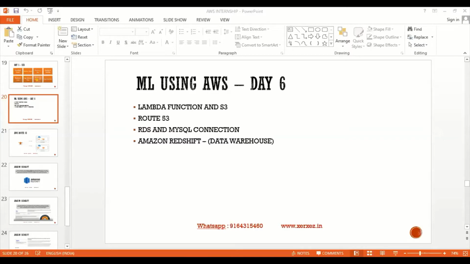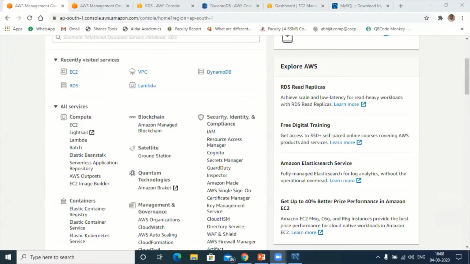Okay, so you can see the screen now, participants? Hello. Yeah, you can see the screen, right? You can see the console, right? Fine. So you are familiar with the console. Here I will go to Lambda function. Lambda comes under computing. Sorry. We can see only the PPT, sir. You can see the PPT. Okay, let me share. Now, can you see, participants? Yes, sir, we can.